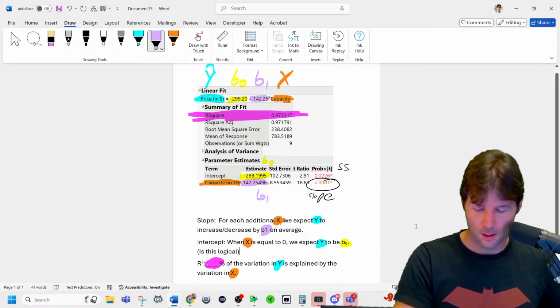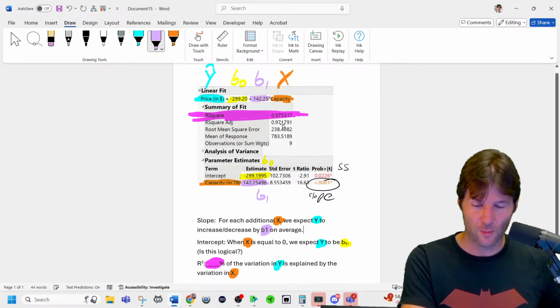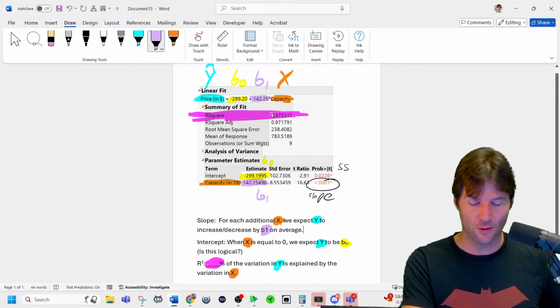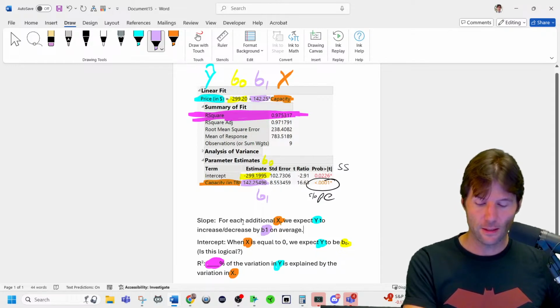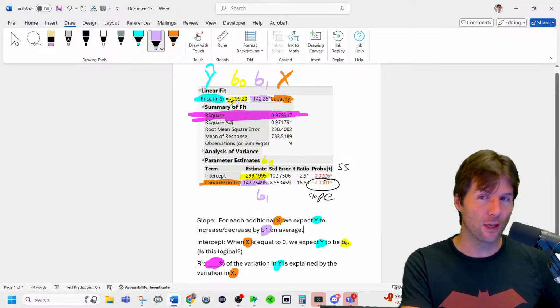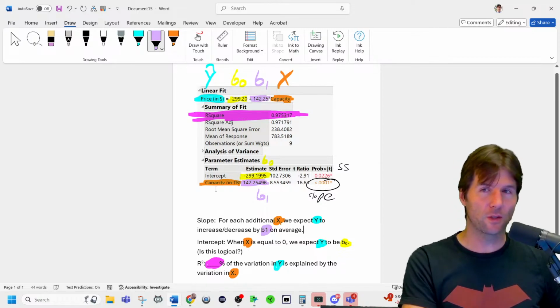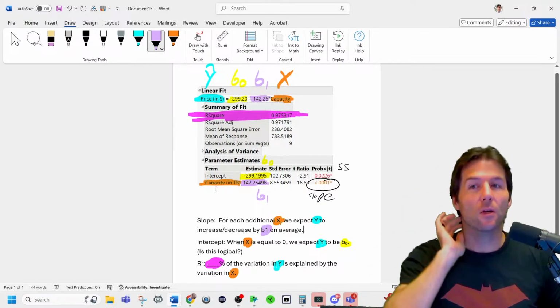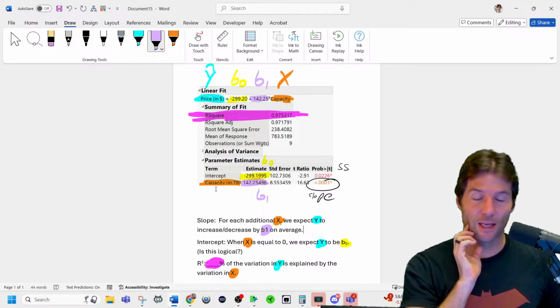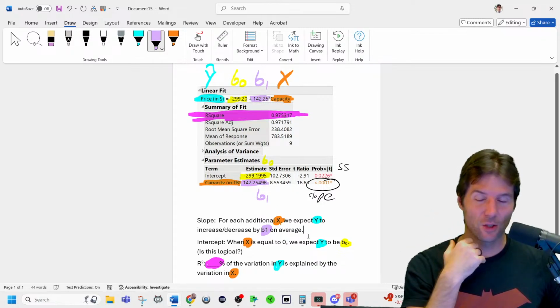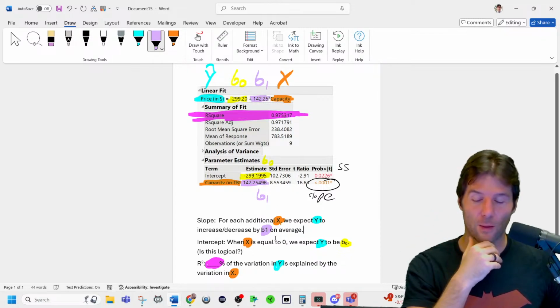Okay. We expect price to increase by $142.25. Scary, scary. When capacity is equal to 0, we expect the price to be negative $299.20. That's not logical because you can't have a 0 capacity hard drive, nor would a hard drive cost negative dollars. So both those things are illogical right there. You can't have 0 capacity, and a hard drive can't be negative.